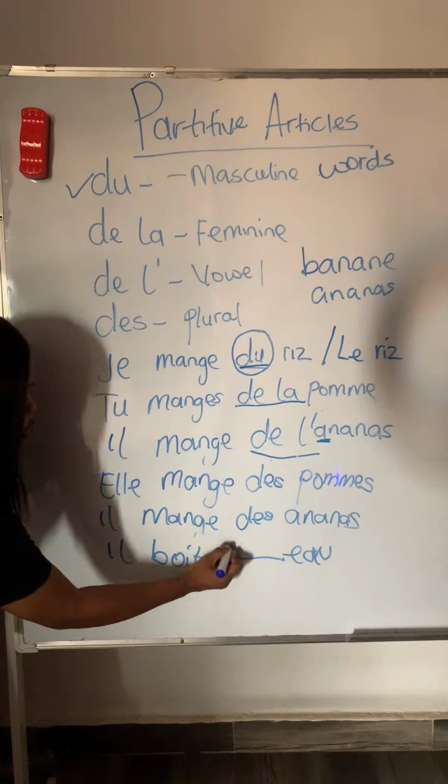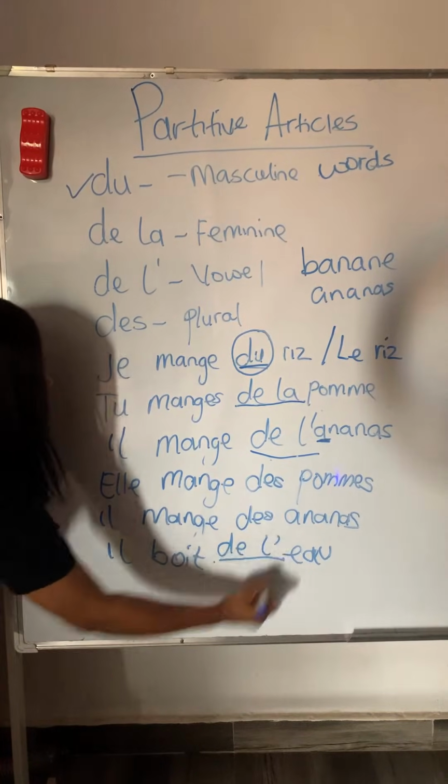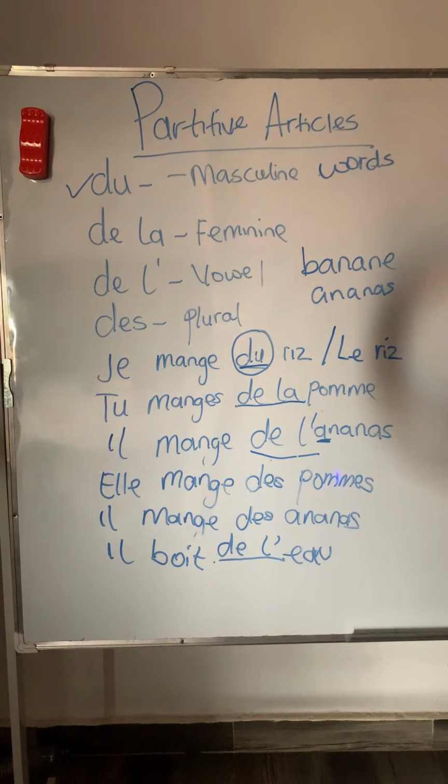So, il boit de l'eau. You can see that. Very good. We all got it. Il boit de l'eau. Why? Because water begins with a vowel. You see that? Very good, Elizabeth. So, normally water is feminine. You understand? Whether it is masculine or feminine right now, it does not matter. What matters is that it begins with a vowel. So, since we are not specific, we're going to use de l' before the water.